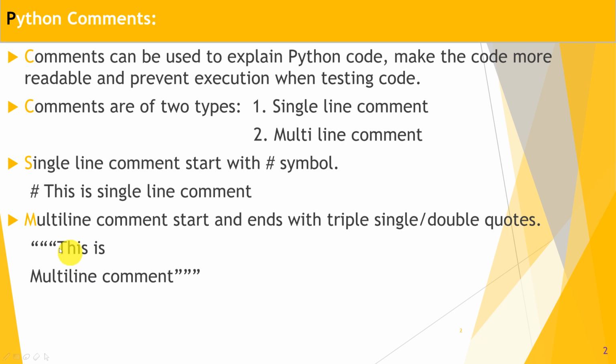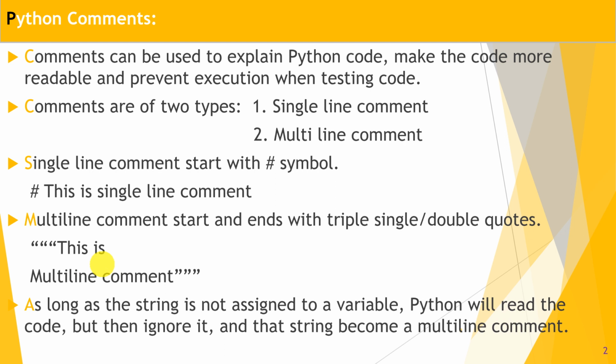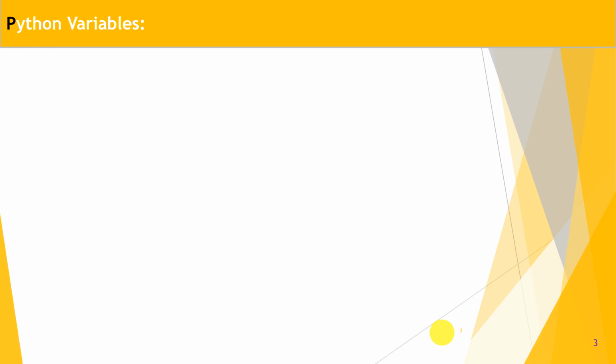This is the initialization of a multi-line string, but there is no variable assigned to this string, so that string becomes a comment line in Python. That means as long as the string is not assigned to a variable, Python will read the code but then ignore it, and that string becomes a multi-line comment. Okay, so we will see all these things in the PyCharm editor.